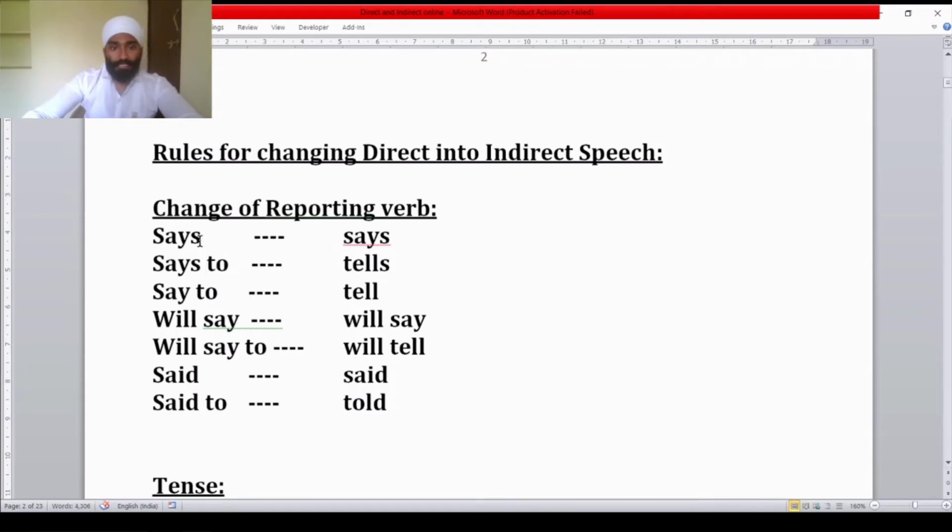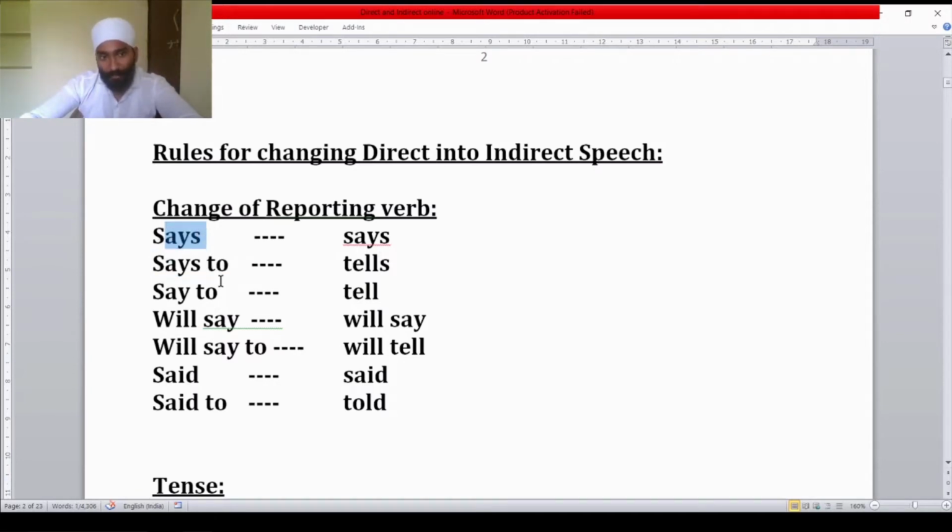Now see the changes. Says remains says from direct to indirect. Says, this is direct speech; in indirect also says, say. Says to becomes tells. Here the S form we have applied because if says to is there, then subject and object both are there. Mohan says to Sohan. So in the indirect speech we make it tells: Mohan tells Sohan. Here we have not made it told because this is present tense.